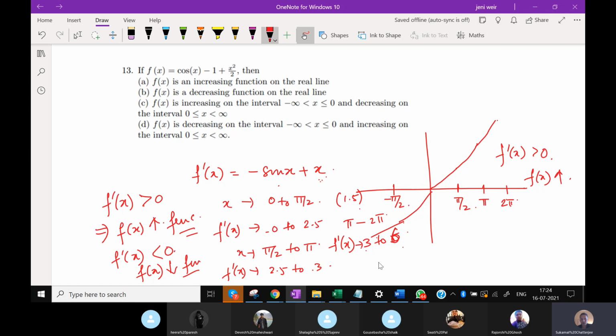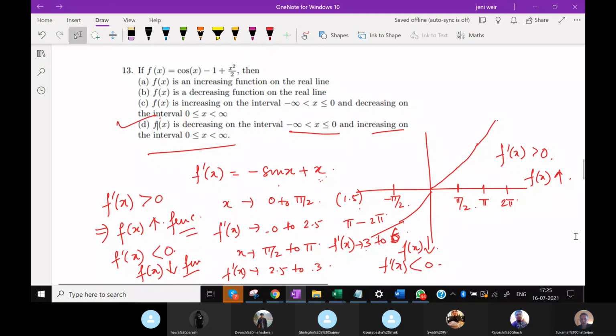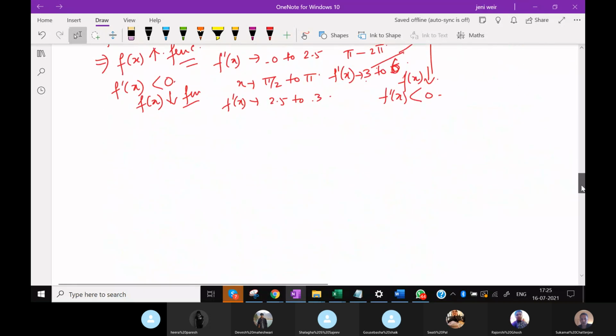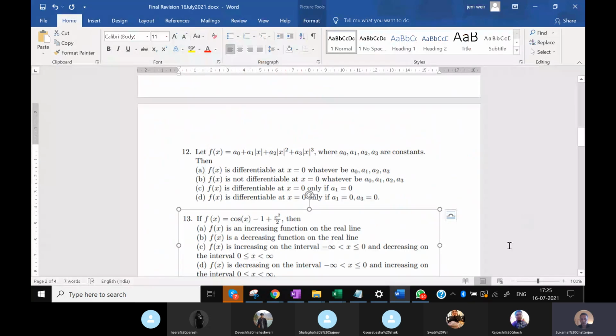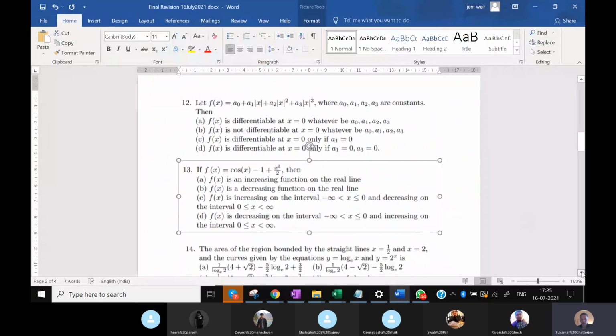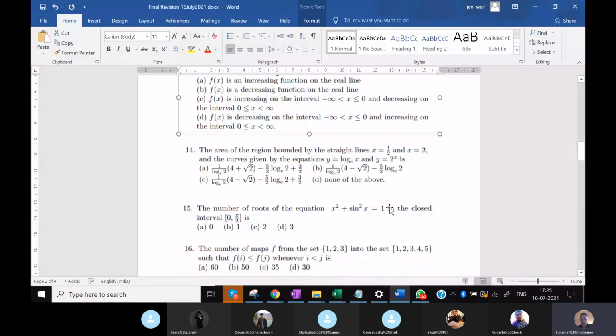So on the negative side, f dash x is less than 0. Therefore, f of x is a decreasing function. So f x is decreasing in the interval minus infinity to 0 and increasing on the interval 0 to plus infinity.